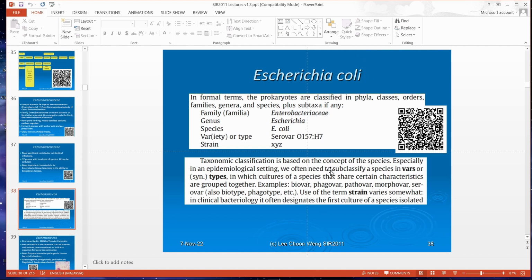The species is Escherichia coli. Serovar is when you have varieties and types. Serovar means the typing is done by serology, H typing. Strains are usually at your laboratory level. When you first isolate your bacteria, you give it a specific label, whether it's from a certain hospital or place, and you label it yourself. So that is your strain. That helps you know where it is from.